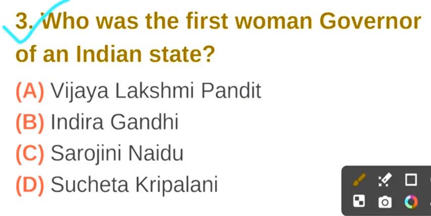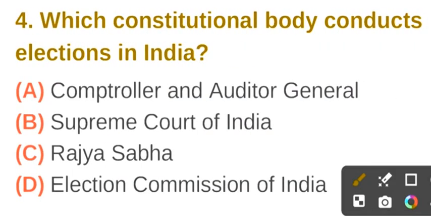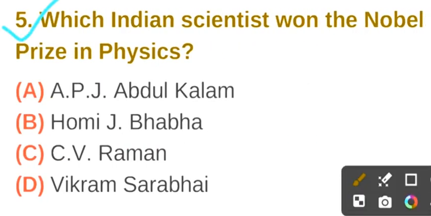Question number 3. Who was the first woman governor of an Indian state? The correct answer is option C. Sarojini Naidu. Question number 4. Which constitutional body conducts elections in India? The correct answer is option D. Election Commission of India.